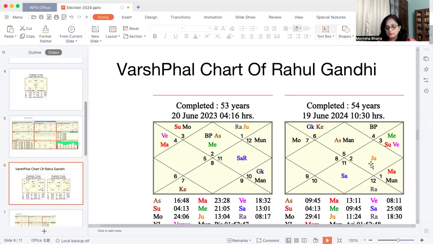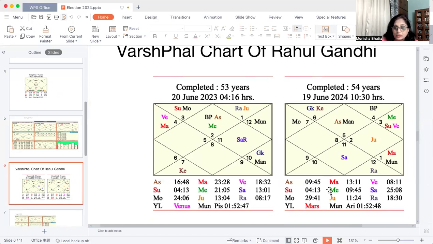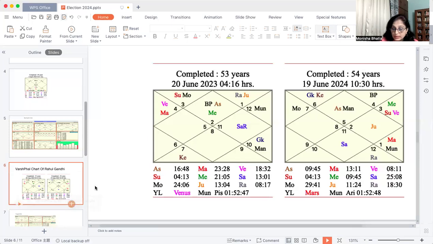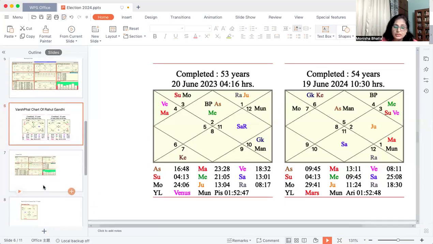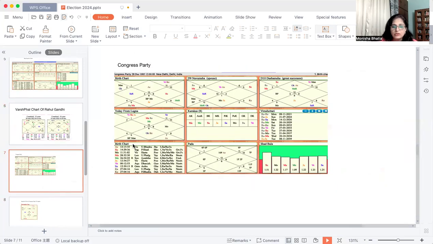And the year Lord is also Mars. So again, this is very, very good placement for Mars, Muntha, and the year Lord. So this chart looks very promising for Mr. Rahul Gandhi. Now let's talk about the next chart of the Congress Party.